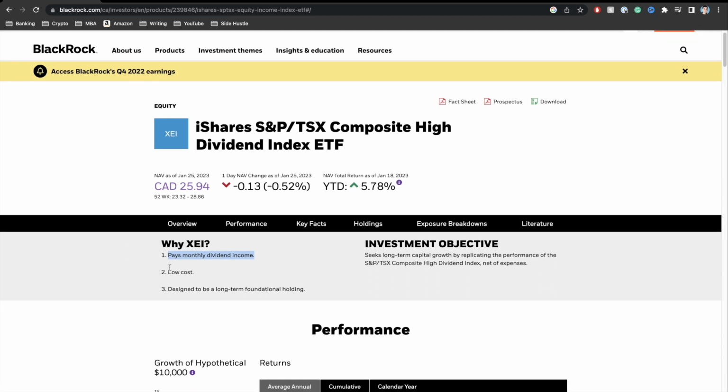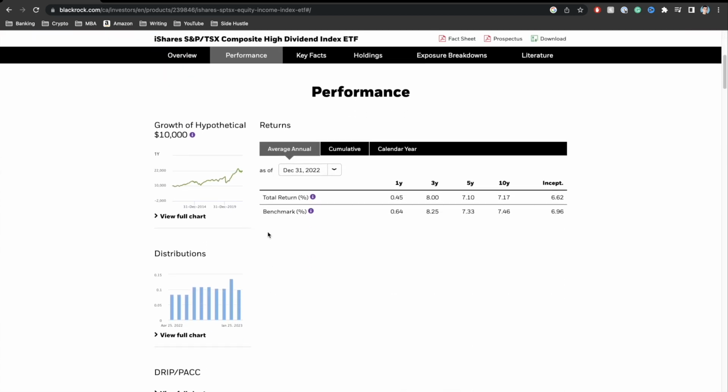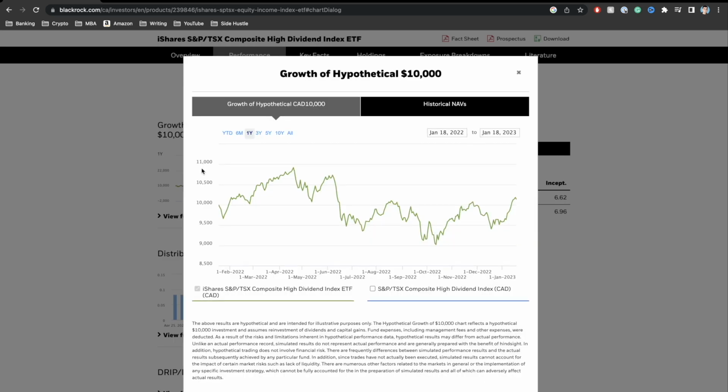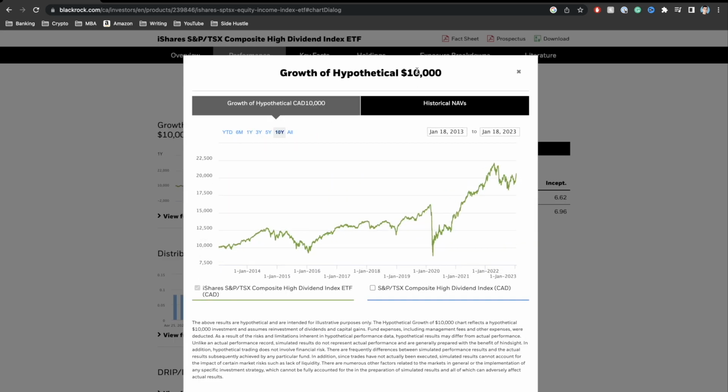Now, that being said, if we scroll down over here to where it says performance, we can see that over here, if I click this chart right here, we can see that, for the past 10 years, if you put $10,000 into this particular ETF, right now that would have been almost doubled, actually a bit over 2x. Okay, so now there's a bit of a downturn, so it's down a bit, but roughly you can see it's at 20,000. So you would have doubled your money in just appreciation. Okay, so that's just the ETF's value going up 2x. And then on top of that, you get dividend payments on a monthly basis. Okay, so you gain 2 times from the ETF's value appreciation, and on top of that from the dividend payments. Okay, so that's really cool.